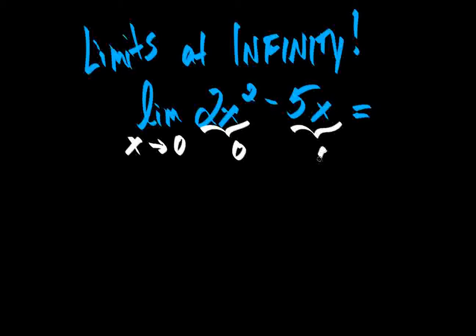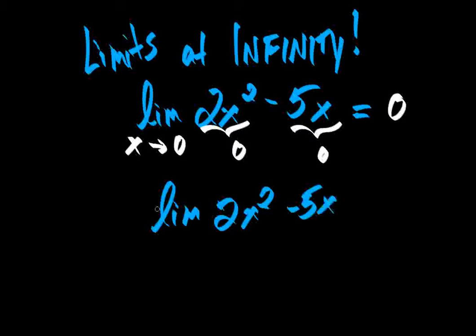And that term gets tiny, so that approaches 0. So the limit of this function as x approaches 0 is 0. But what if we had the same function, limit of 2x squared minus 5x, and I wanted to know what happens when x approaches infinity.